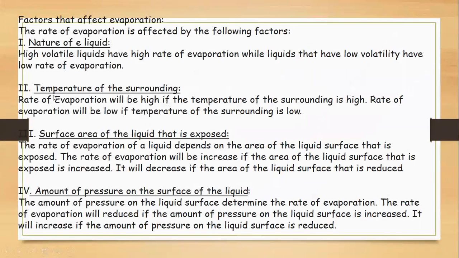Now, what are the factors that affect the rate of evaporation? Since evaporation is on the surface only and it occurs at any temperature, the rate of evaporation is affected, first, by the nature of the liquid. Highly volatile liquids that have very low boiling points have a high rate of evaporation, while low volatile liquids have a very low rate of evaporation, because volatile liquids have very low boiling points and they quickly evaporate at any temperature.